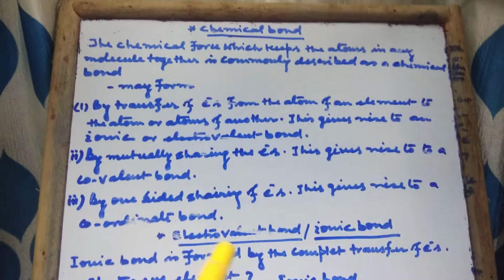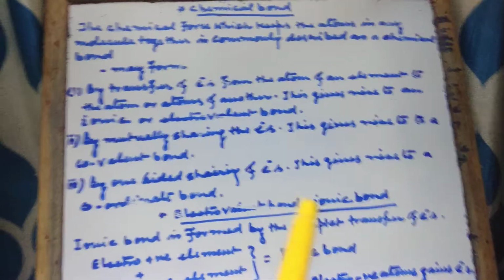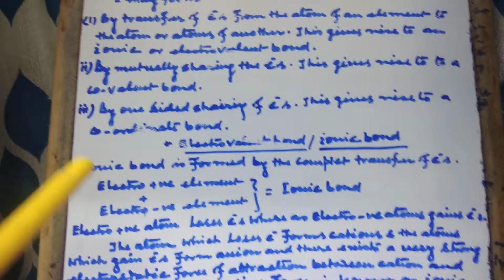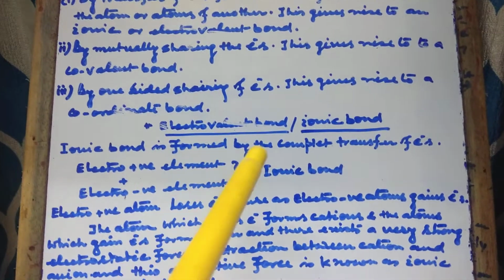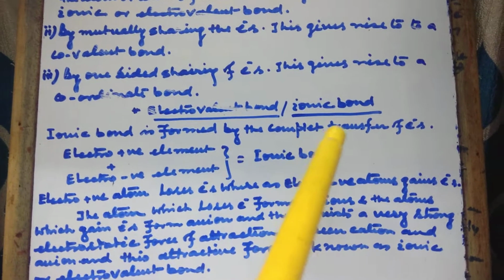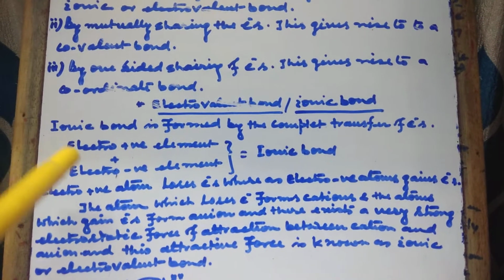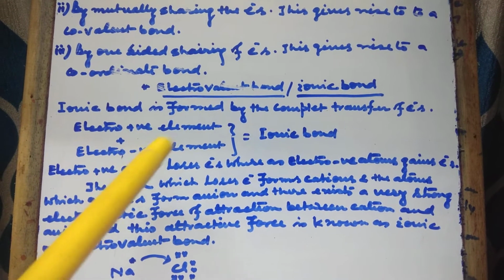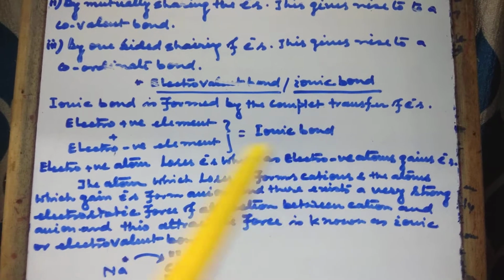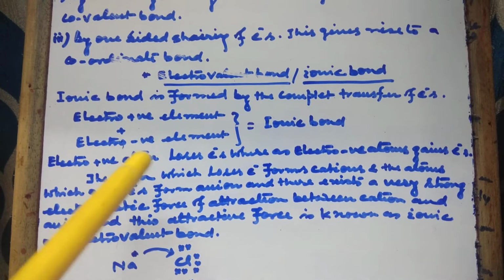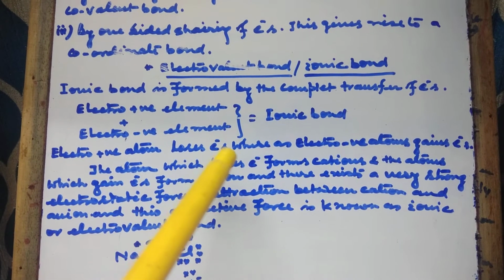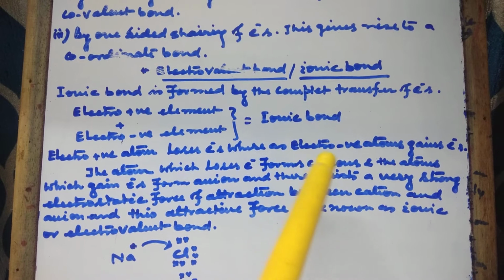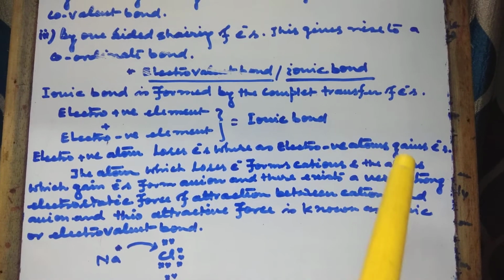First, electrovalent bond or ionic bond. Ionic bond is formed by the complete transfer of electrons, that is, an electropositive element plus an electronegative element forms an ionic bond. The electropositive atom loses electrons, whereas the electronegative atom gains electrons.